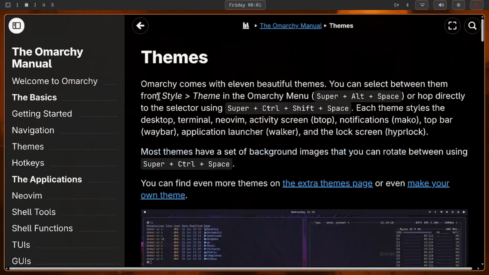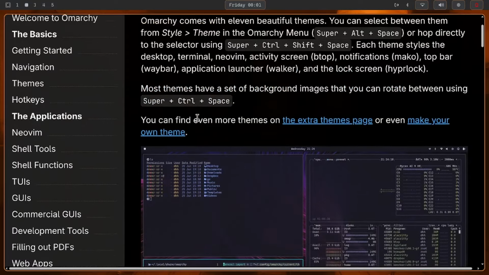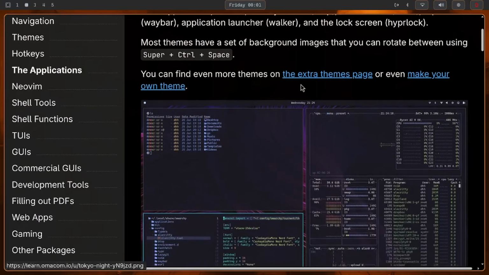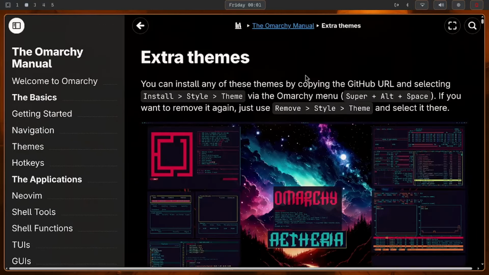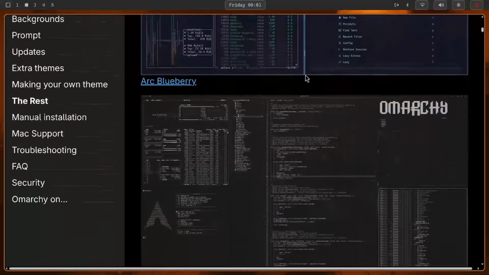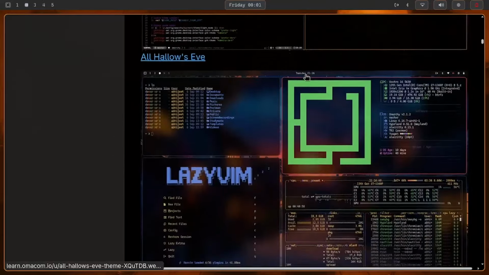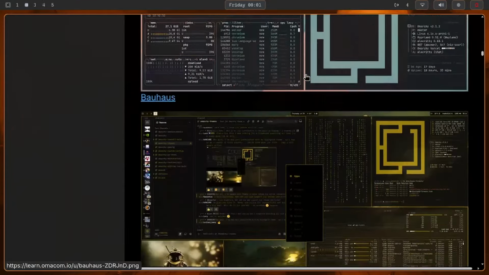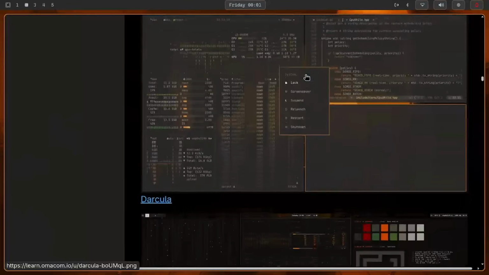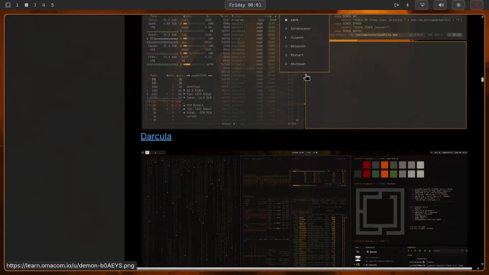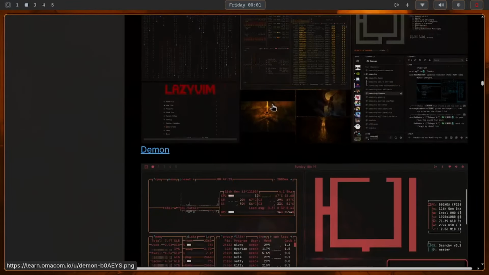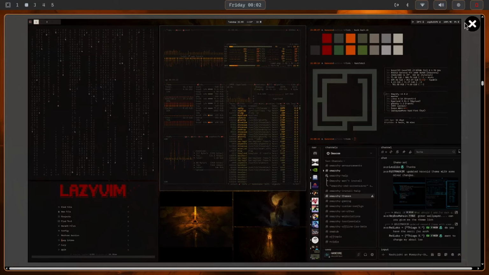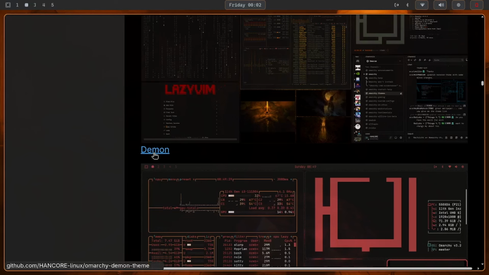And there's themes. If you're interested in the theme I'm using, you can just come here to this extra themes page. A lot of super cool themes. You literally just click on it and then you download it, like Darkula. It's right here. And so let's say I wanted to get this one. I literally just think you just click here.